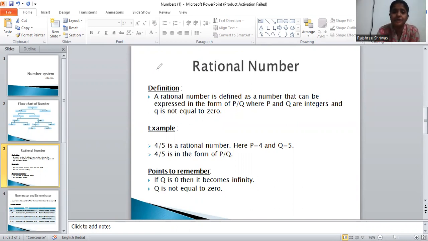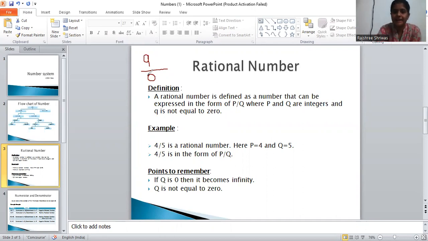Exactly right. If you just divide like this, 9 divided by 0, is that a rational number? If any number is divided by 0, what will be the answer? No, we can't find that. So, a rational number does not support 0. It supports the integers, but it is not supporting the 0.